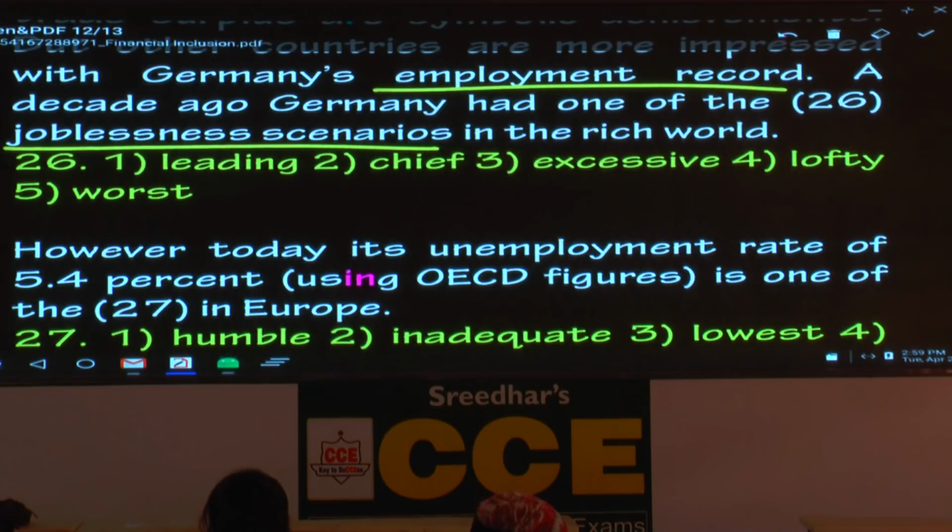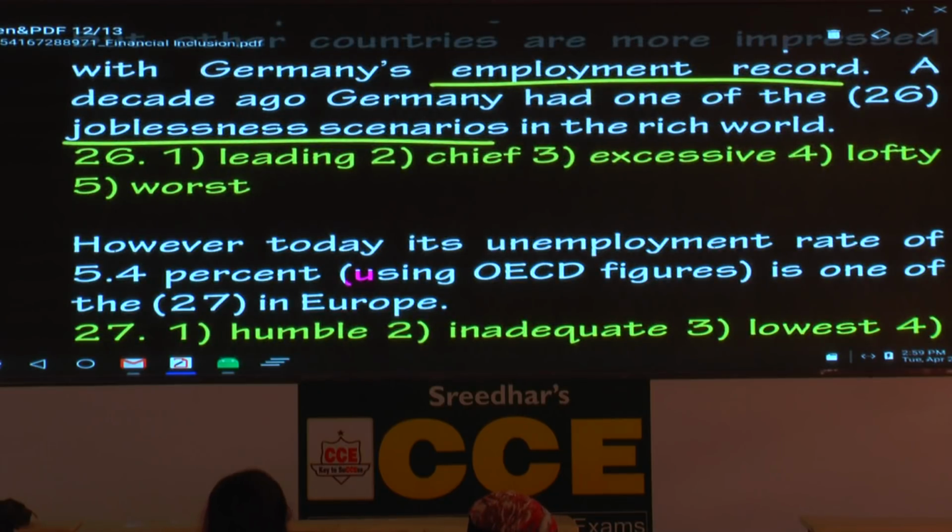Then you have to use a positive word or a negative word. Negative. And that should be an adjective. Leading joblessness scenarios, is that the right word? Mark it wrong. Chief joblessness, no. Excessive, no. Lofty. Write the meaning of the word lofty. Lofty means very high.